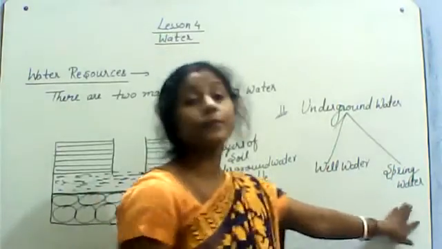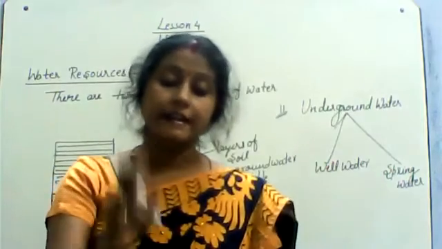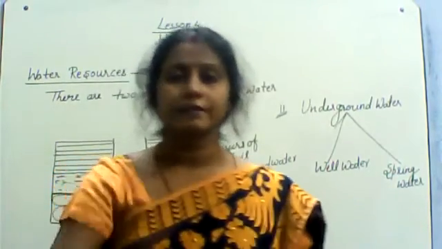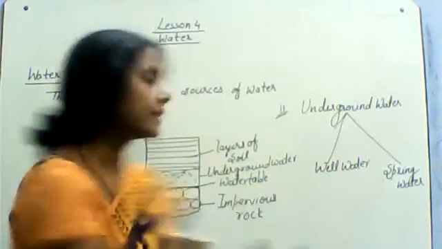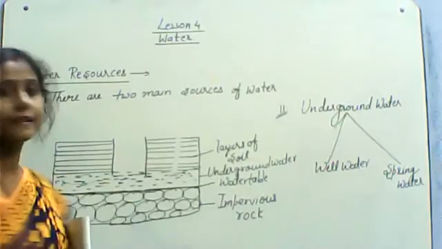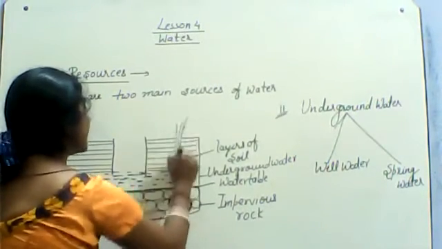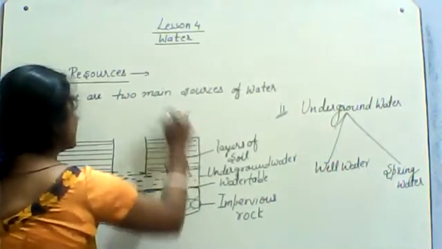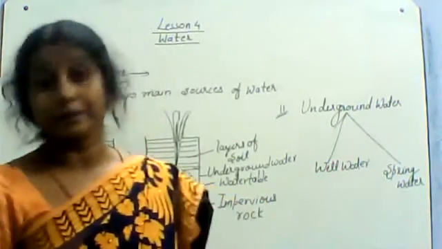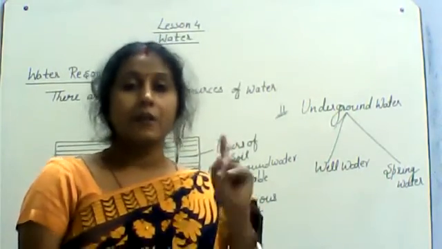Now, second one is spring water. What is spring water? At certain places, the underground water exerts pressure and comes out through cracks of earth. When underground water gets too much pressure, it cracks the earth and gets outside like this, just like a fountain. So that is called spring water, and this spring water is a mineral spring.